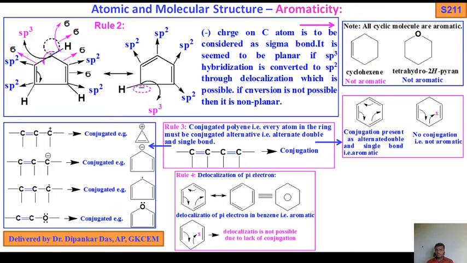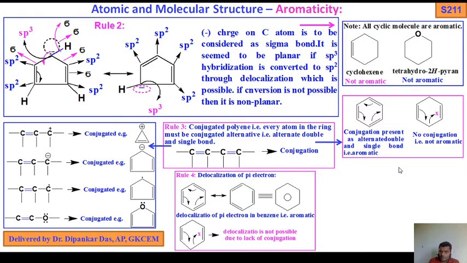Conjugated polyene: every atom in the ring must be conjugated, that is, alternate double bond, single bond. Okay. Then also here conjugation is present as alternate double and single bonds, so delocalization is possible. But in that case, if this pi bond shifts here, then this bond goes to here, that is not possible because this is the rupture of benzene bonds.